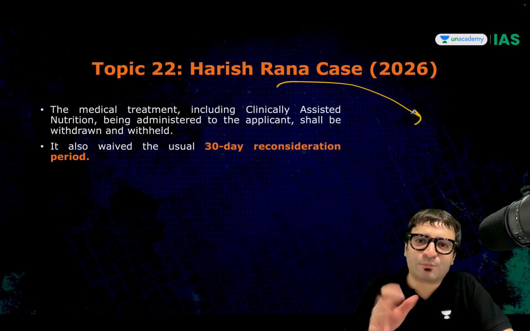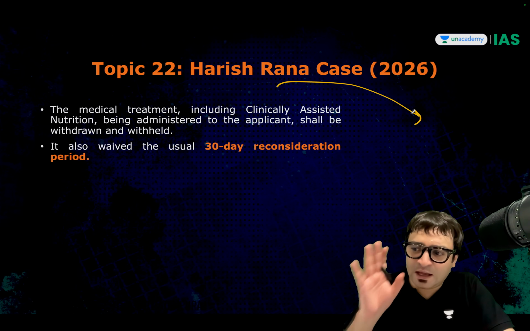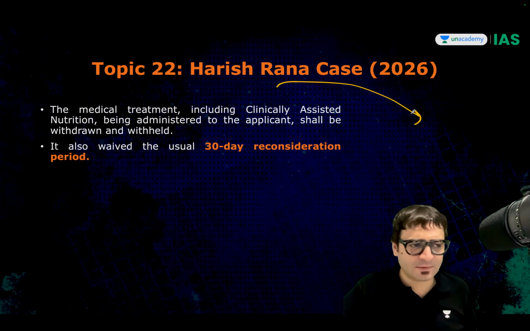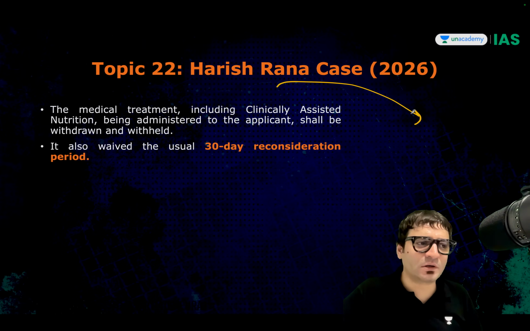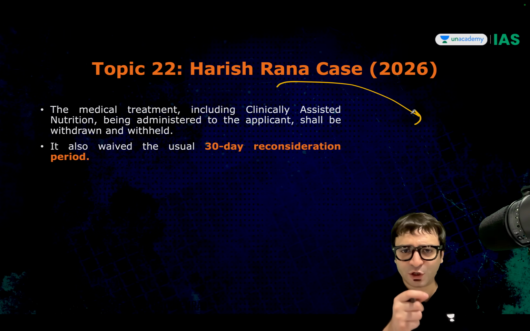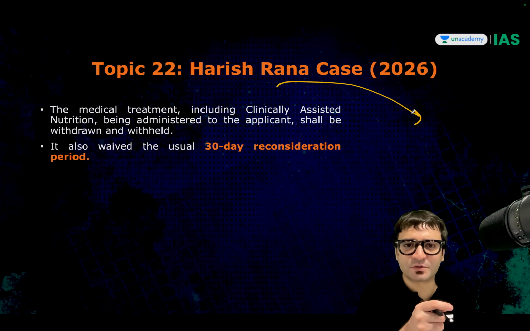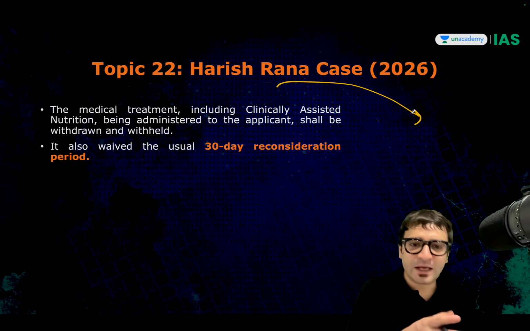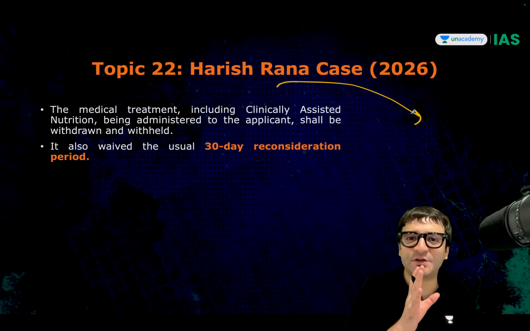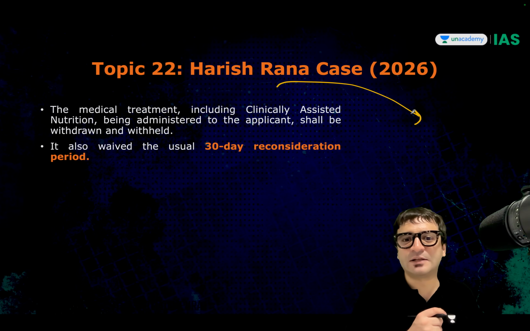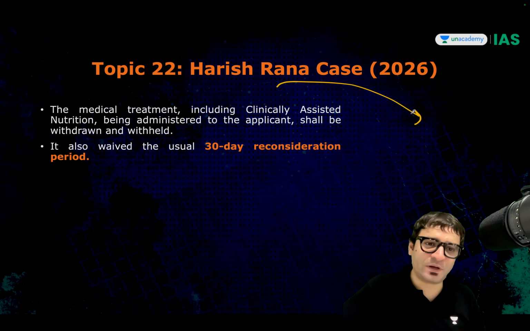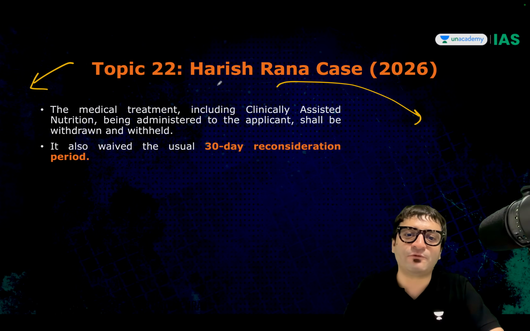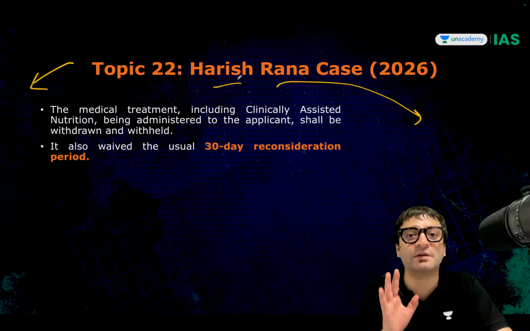Even then, the family approached the Supreme Court saying, allow this person to die with dignity because there is no hope for his survival. But he's not on ventilator support. The fact is that we are using tubes, Ryle's tubes, to give him food. That is what is keeping him alive. If we can stop this food supply, this individual will die the death of dignity. The Supreme Court used its power under Article 142 and allowed passive euthanasia for Harish Rana despite the fact that he was not on ventilator support.